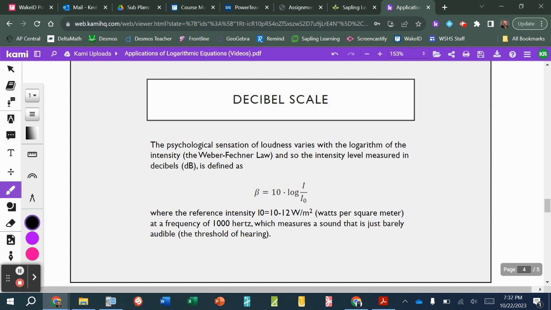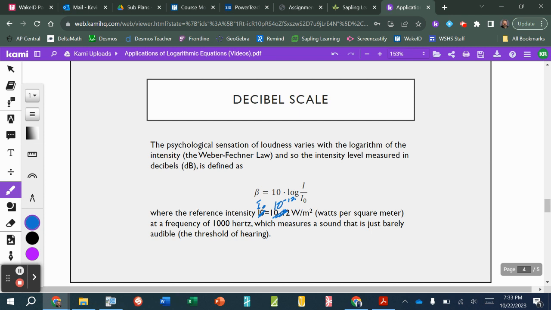It's going to be equal to 10 times the common logarithm of the intensity of this sound as compared to what we call the reference intensity. And this actually should read, it looks like there's a little bit of a typo in this slide, but this should read I sub O, and this here should be 10 to the negative 12. I believe I've corrected it on the handout, but it's just not for this video.